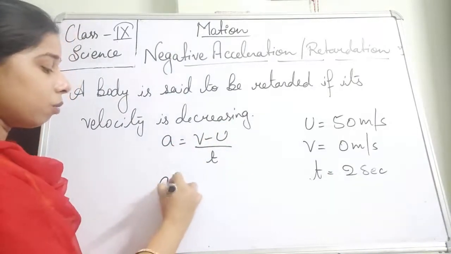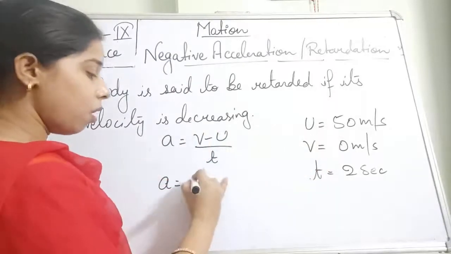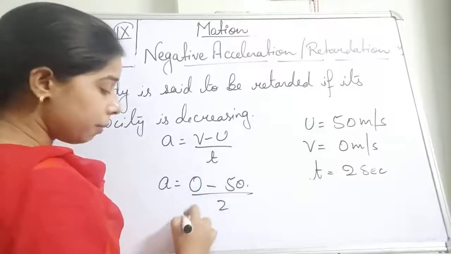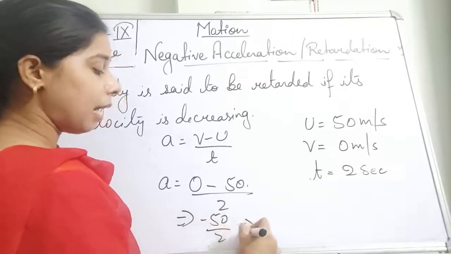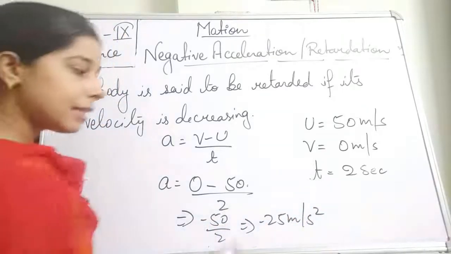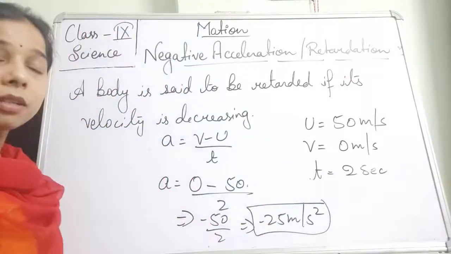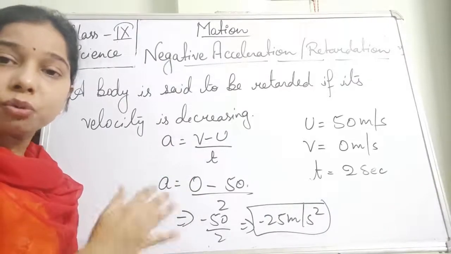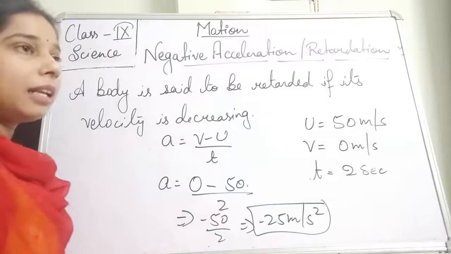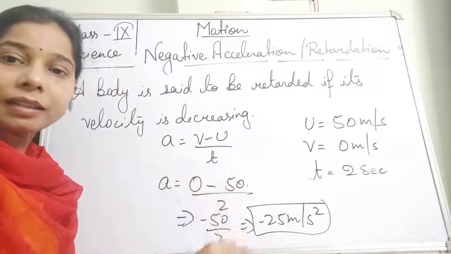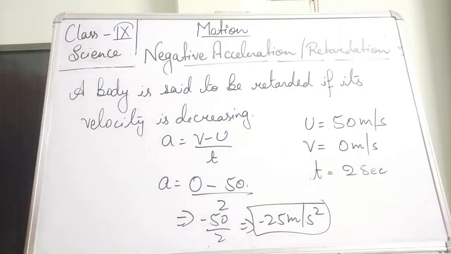Now putting the same values, it will be 0 minus 50 upon 2, which is equal to minus 50 upon 2, that is minus 25 meter per second square. So you can see that if the velocity is decreasing, if the driver applies the brake, if the object comes to rest, at that time the acceleration will not be positive but negative acceleration. This is the basic difference between positive and negative acceleration.